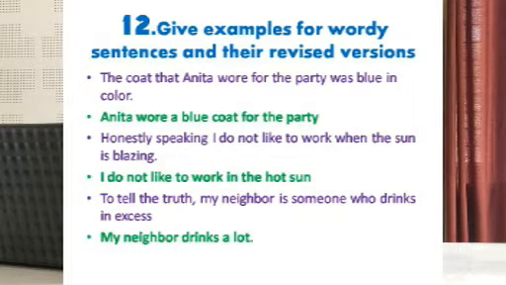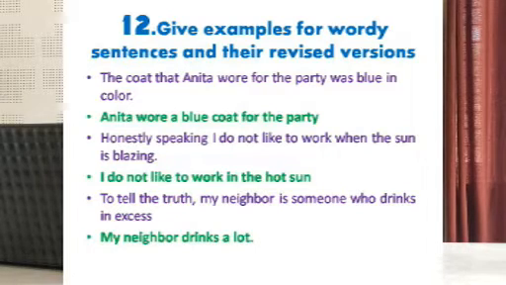Now, we come to question number 12. Give examples for wordy sentences and their revised versions. So, wordy sentences are actually sentences with too many words. Maybe you can shorten them. That is what we are going to see here.